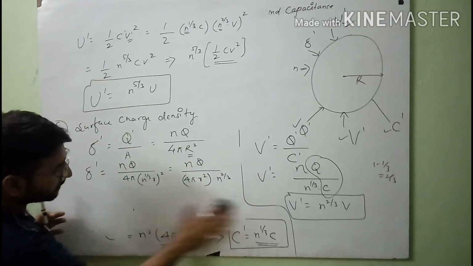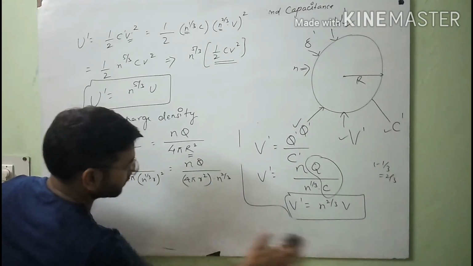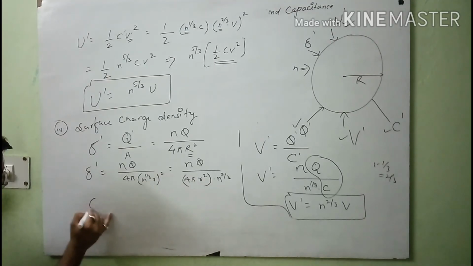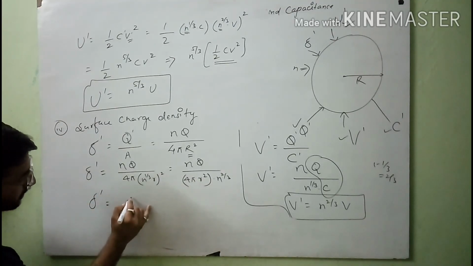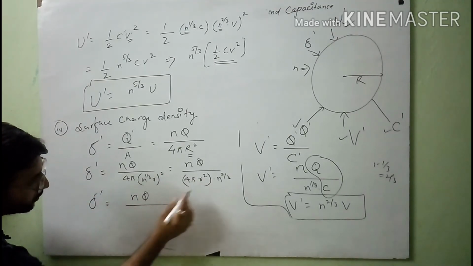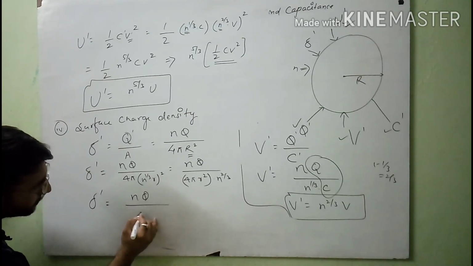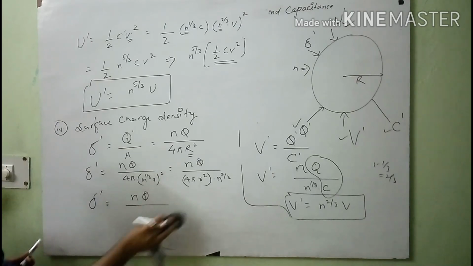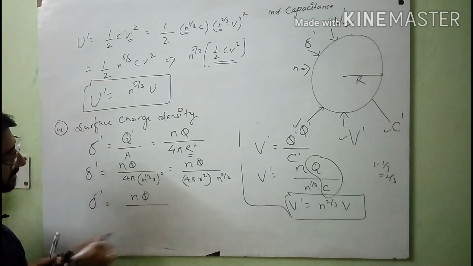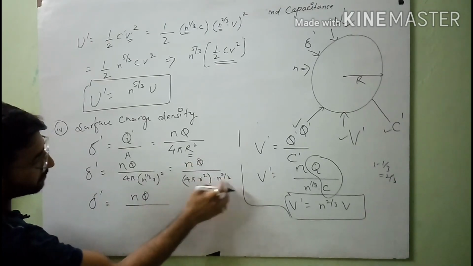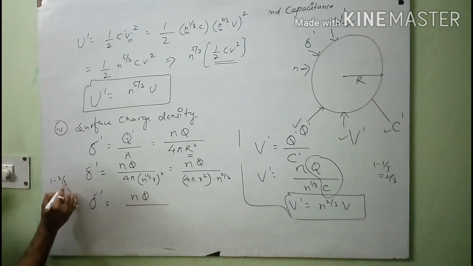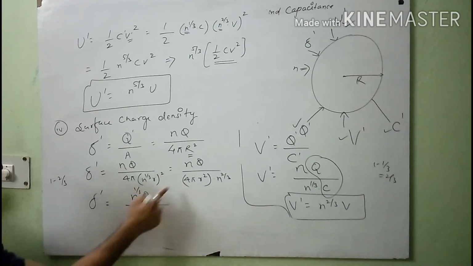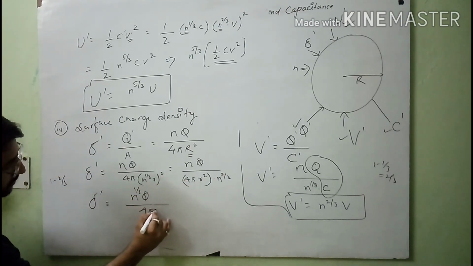So at the end you will get the relation for the surface charge density of the big charged drop: nq over n raised to the power 2 by 3 times 4 pi r square. You can calculate this directly: n raised to the power 1 minus 2 by 3 is equal to 1 by 3, over 4 pi r square.